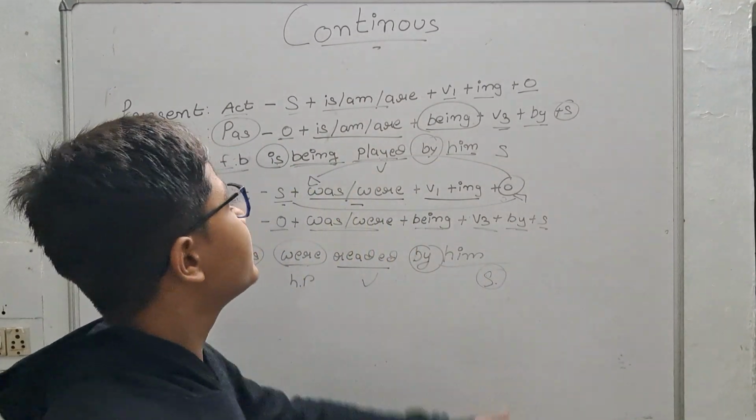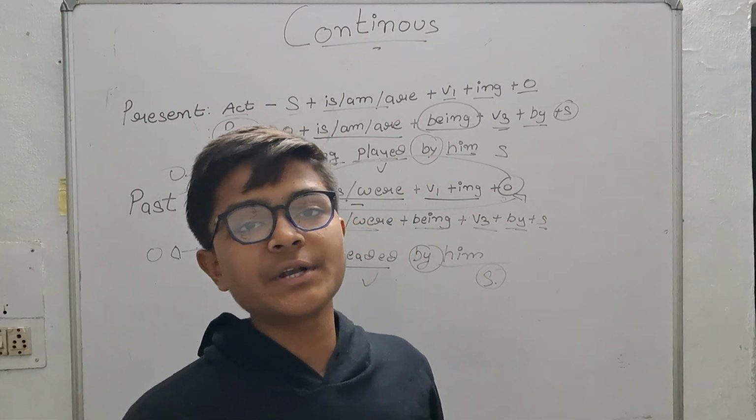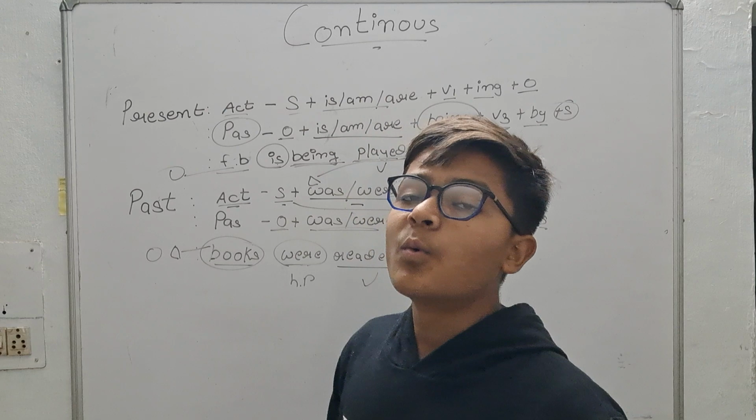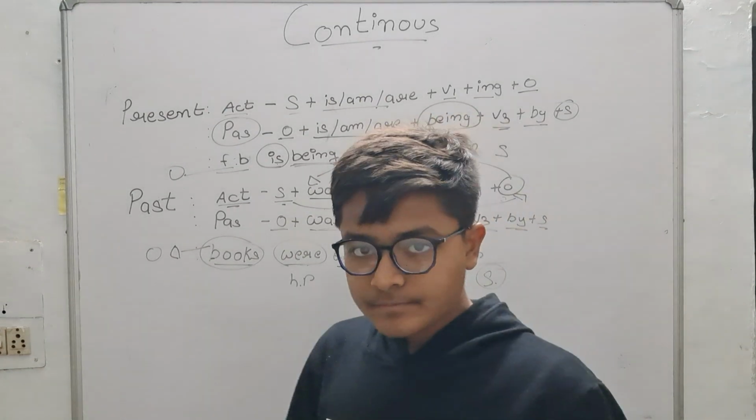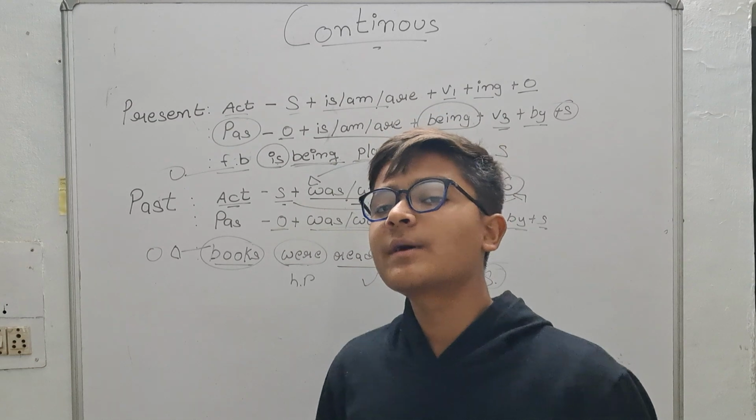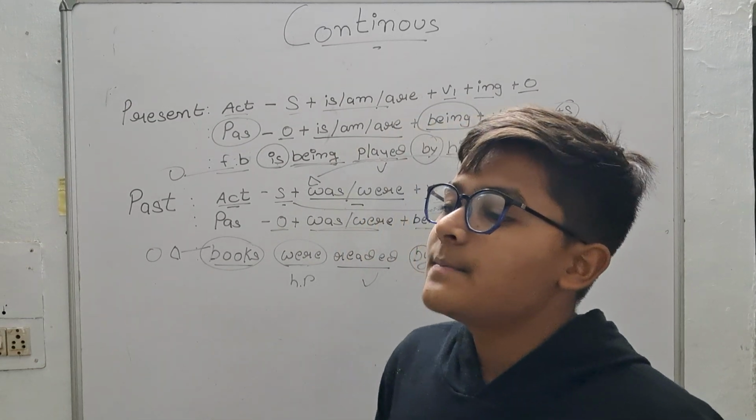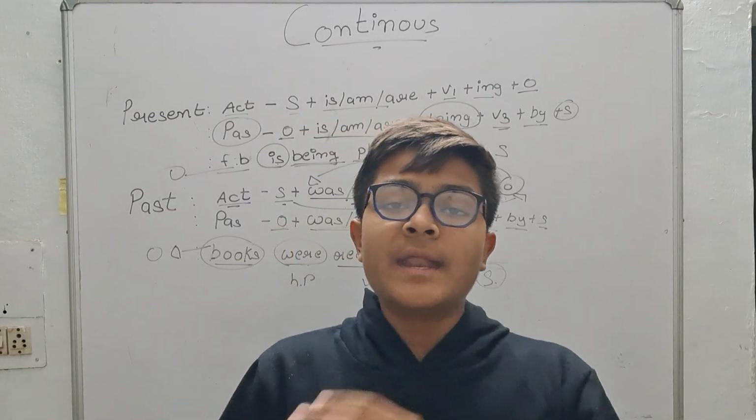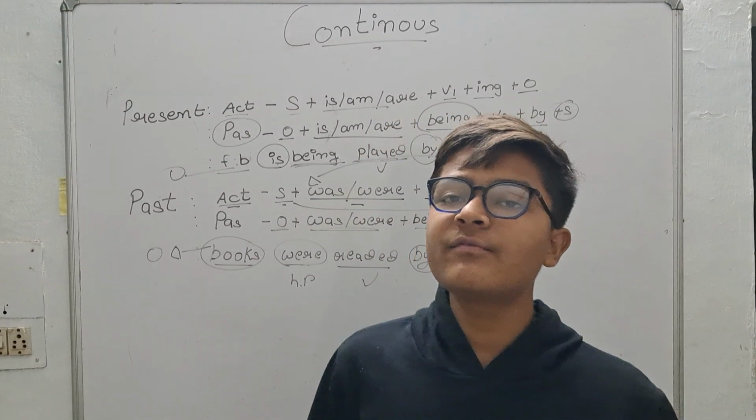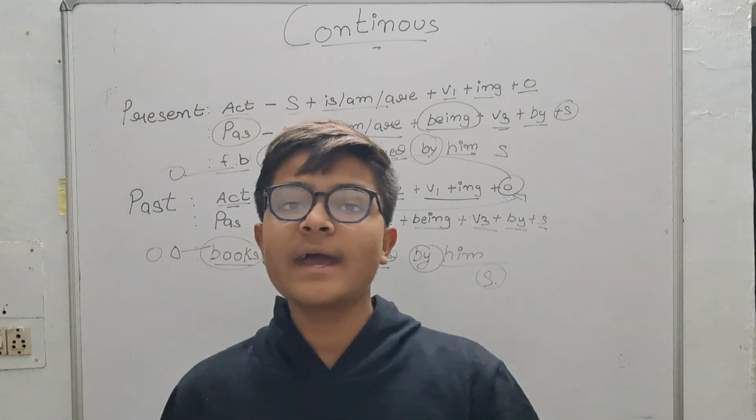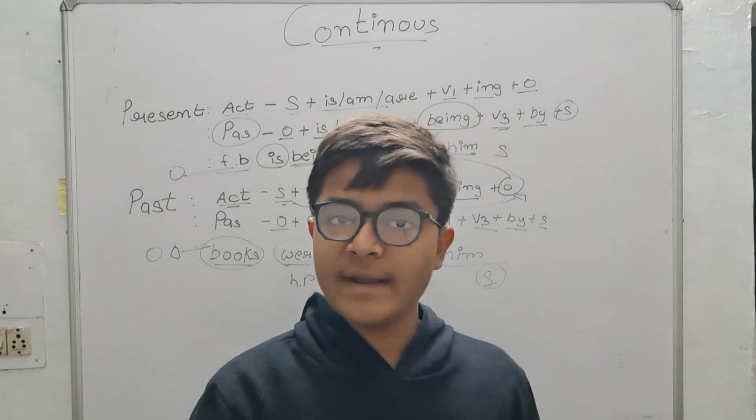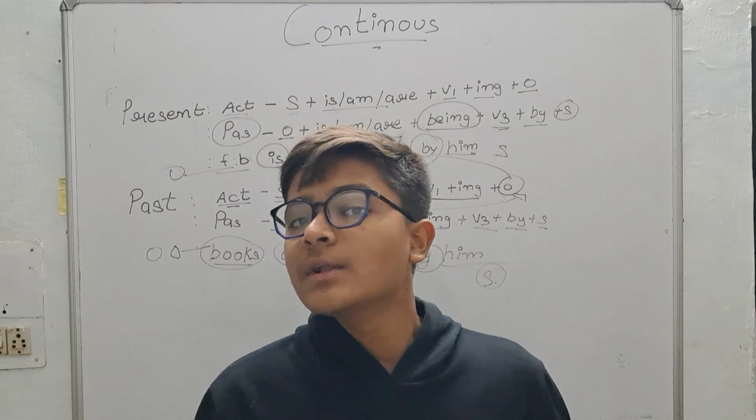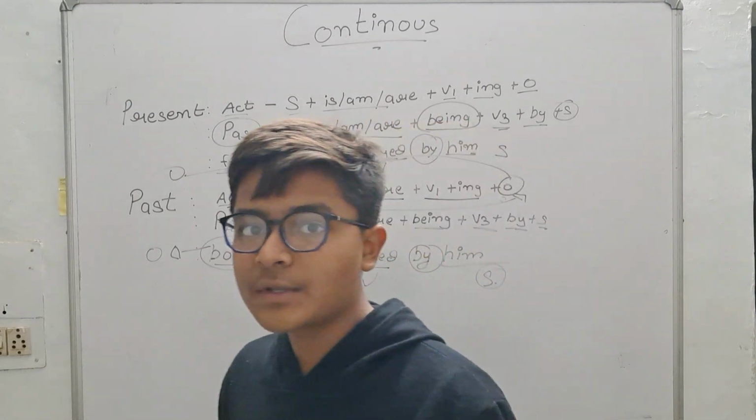Okay, we have done the present and past continuous in passive voice and also in active voice. So let's see about perfect tense. After perfect tense, present perfect, past perfect and future perfect, we will go to know about negative indefinite, negative continuous and negative perfect. Okay, so let's see what they are.